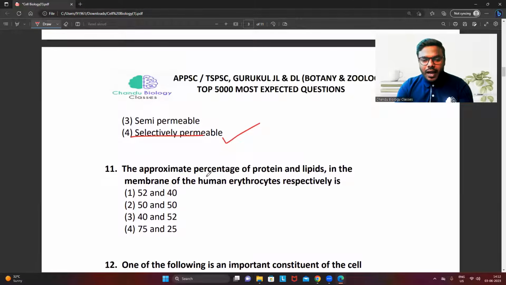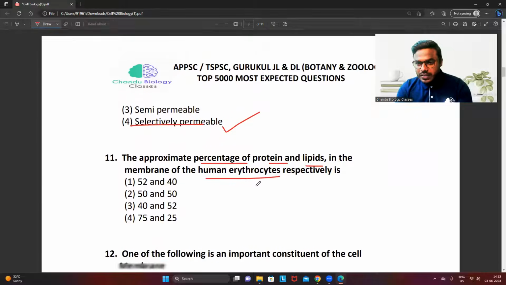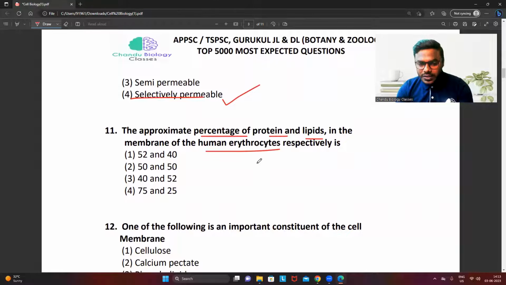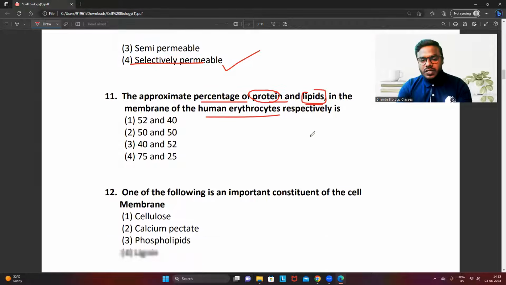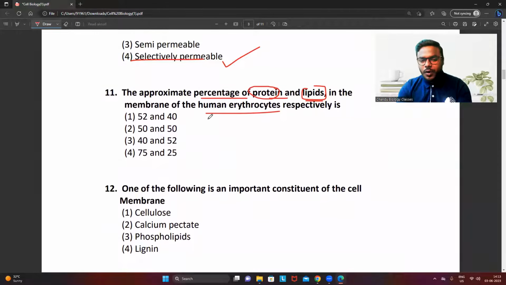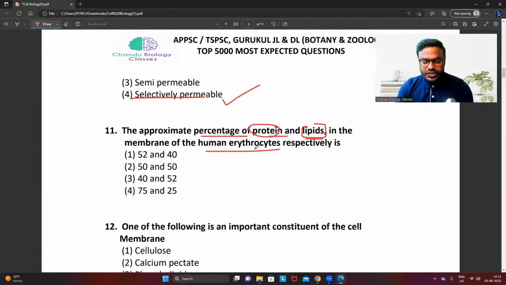Question number 11. The approximate percentage of protein and lipids in the membrane of RBC. Friends, in yesterday's class, I explained to all the students that the composition of the percentage of protein and lipid is not the same for every cell. That's a very important statement. It will vary from cell to cell, not to get confused with that particular point. Since they have asked the question with respect to RBC, in case of RBC, the percentage of protein will be 52% and lipids will be 40%. Not to get confused with that.